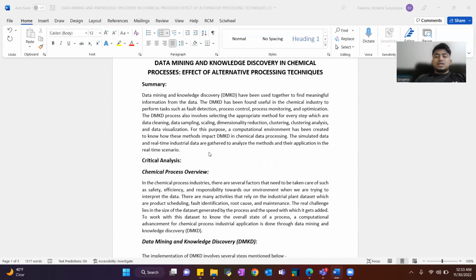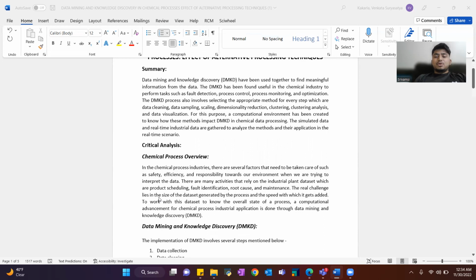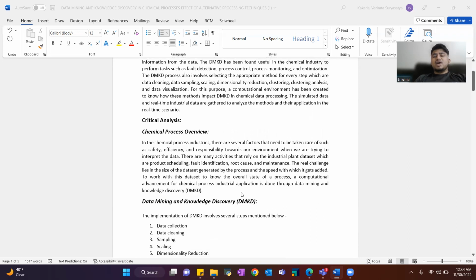Coming to the critical analysis, chemical process overview. In the chemical process industries, there are several factors that need to be taken care of, such as safety, efficiency, and responsibility towards the environment. When we are trying to interpret the data, there are many activities that rely on industrial plant data sets, which are product scheduling, fault identification, root cause analysis, and maintenance.